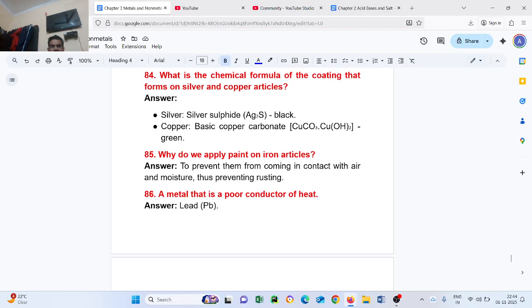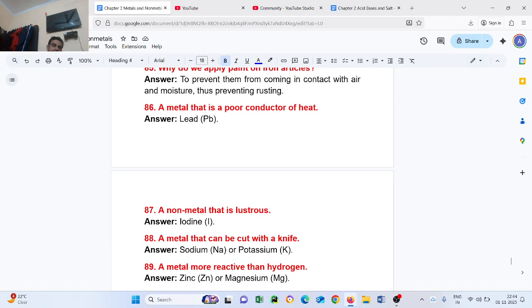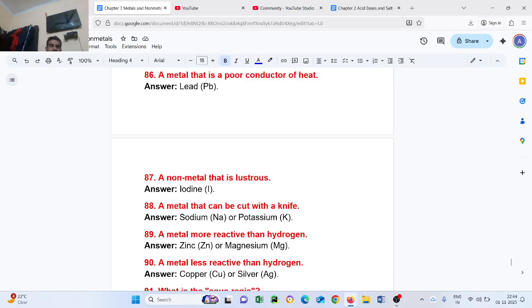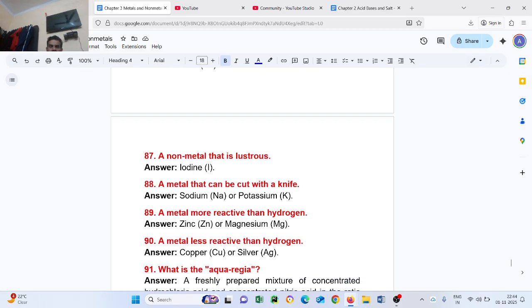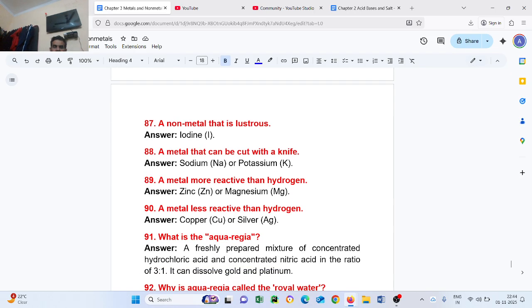Question number 86. A metal that is a poor conductor of heat: lead. Question number 87. A non-metal that is lustrous: iodine. Question number 88. A metal that can be cut with a knife: sodium or potassium. Question number 89. A metal more reactive than hydrogen: zinc or magnesium. Question number 90. A metal less reactive than hydrogen: copper or silver.